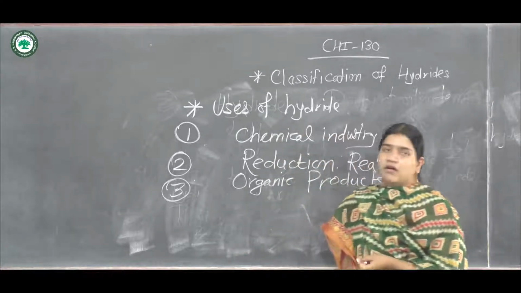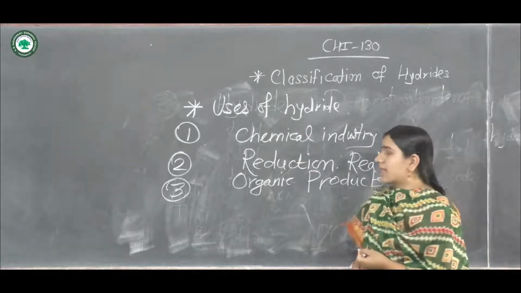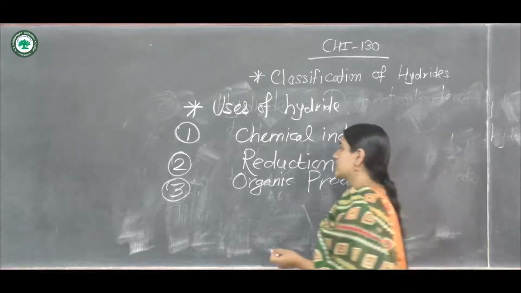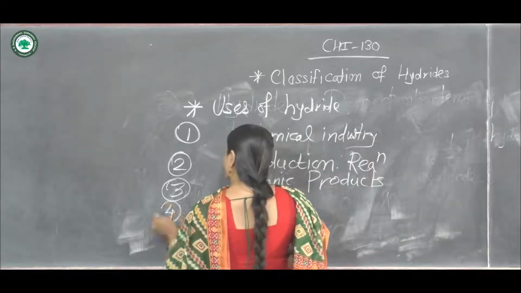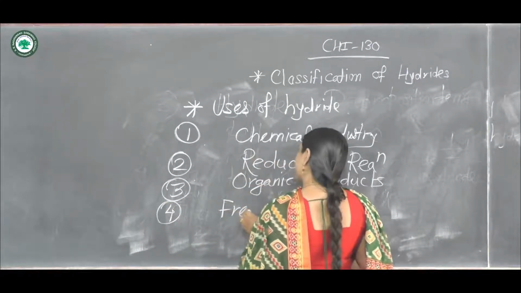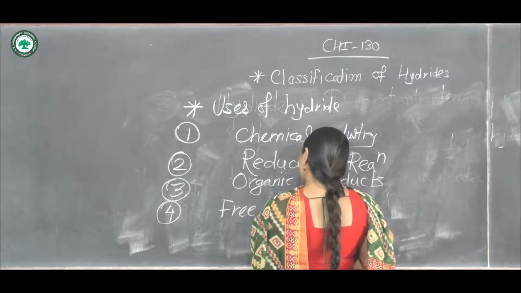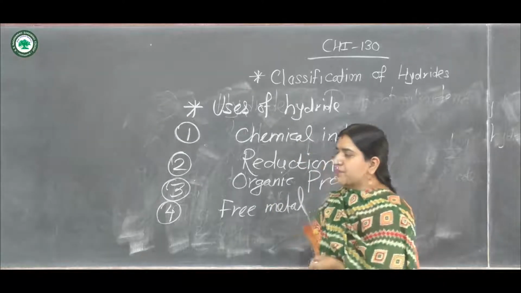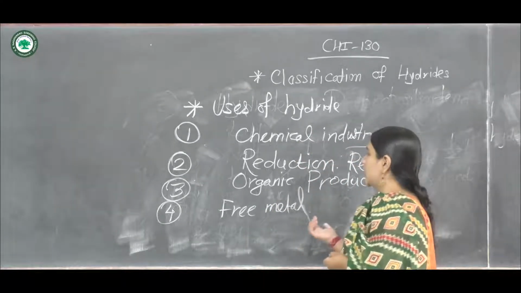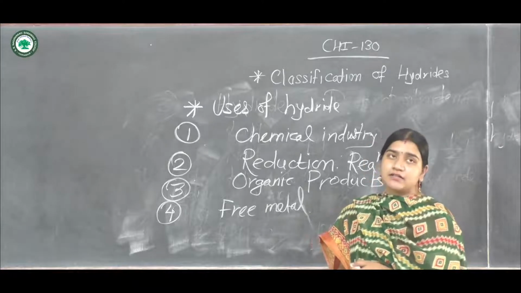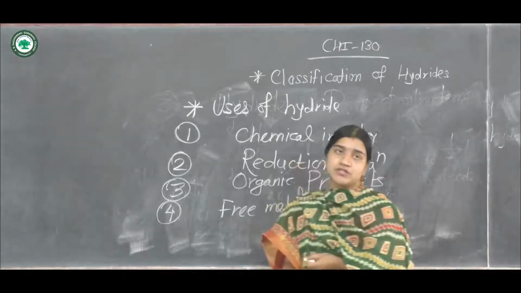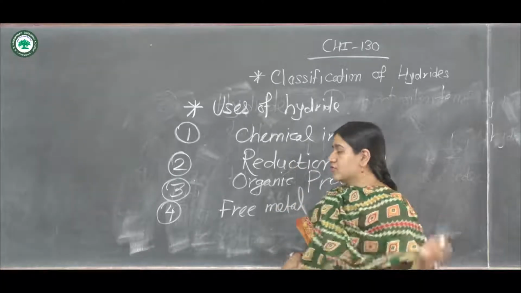Then by using the saline metal hydrides, free metals can be obtained. So free metals can be prepared by using different types of hydrides. Now the alkali and alkaline earth metal hydrides are particularly used for the generation of hydrogen.